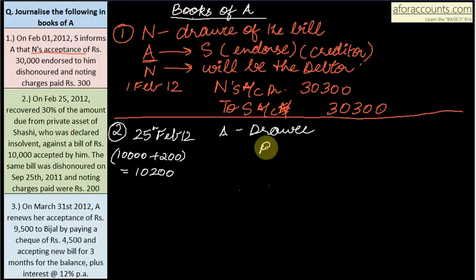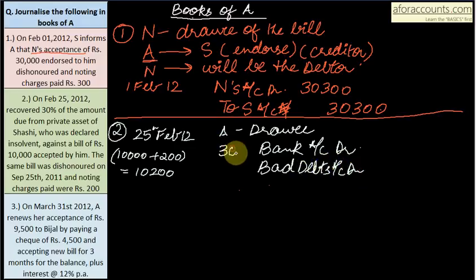So your entry will be bank account debit, then bad debts account debit. 70% is your bad debts. 30% you recovered of the outstanding, 70% is bad debts, and the balance to Shashi.